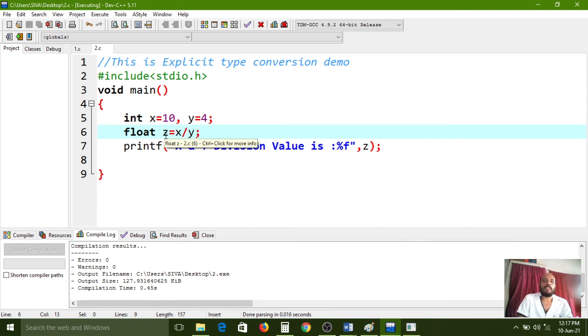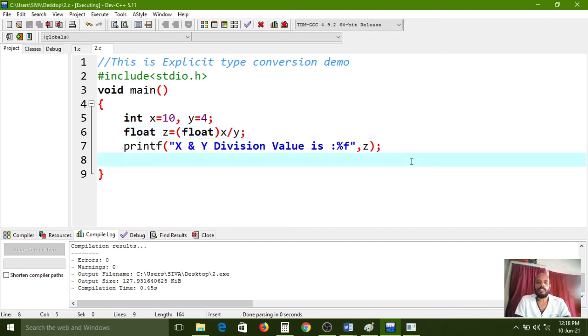Here, the z variable type is what? Float data type. So compulsorily here we have to use two functional brackets, and the data type of z we have to mention here. If it is an int data type, then in between these brackets you need to use the int data type. So here the z type is float data type. Now I want to maintain the fraction part also, so that's why we are using the float casting operator. The data type we have used within the brackets is called the casting operator.